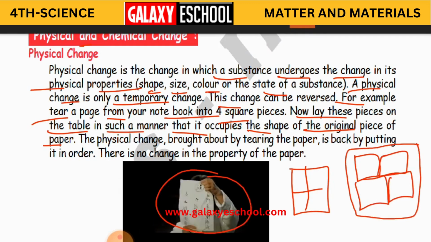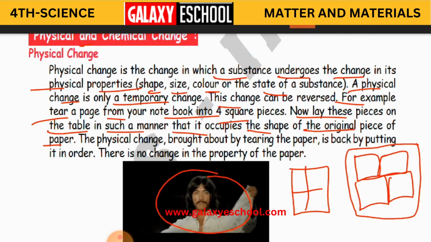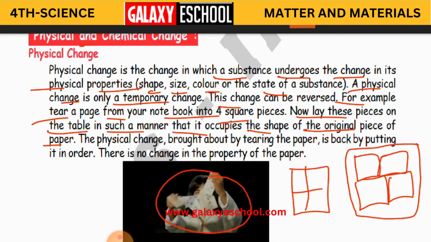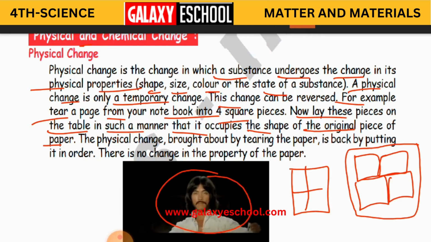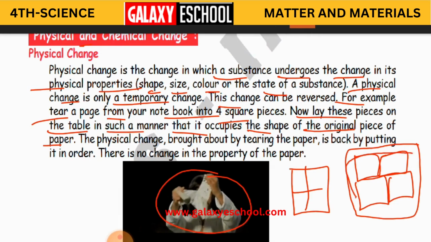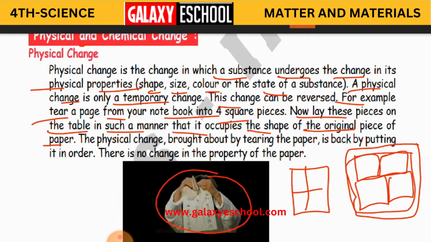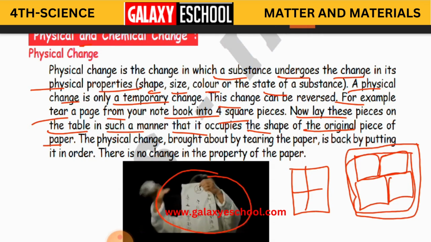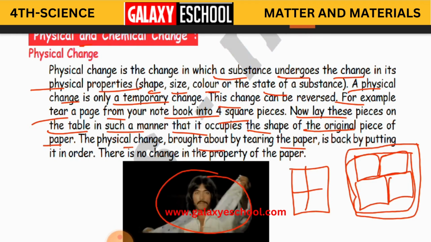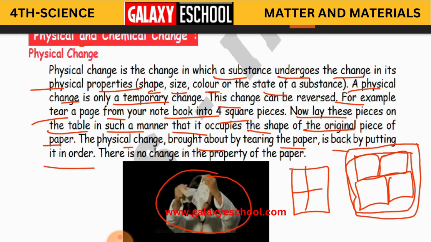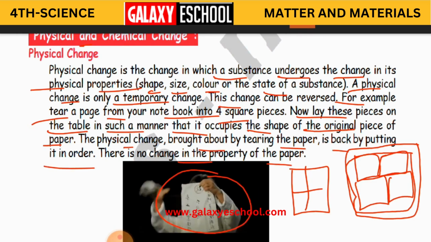It will not be as it was in the beginning, but still you can just assemble all these pieces so that they occupy the shape of the original piece of paper. So this is nothing but a physical change. The physical change brought about by tearing the paper is reversed by putting it in order. So there is no change in the property of the paper.